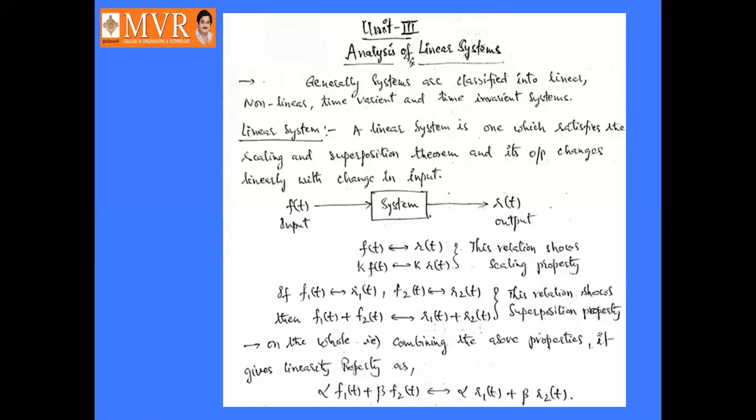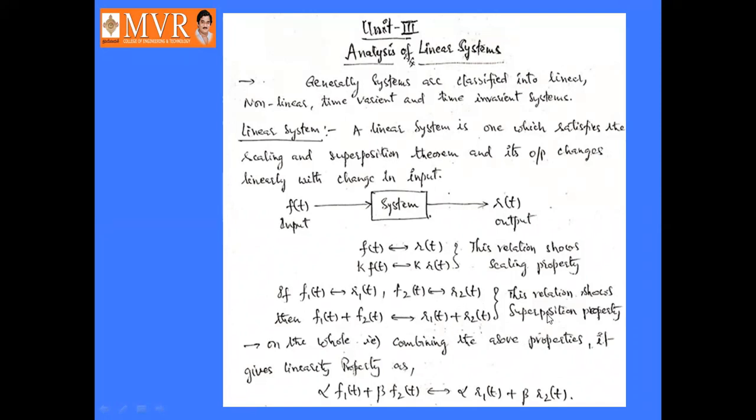For the system to be a linear system, it has to satisfy the scaling and superposition theorem. So if f1 of t tends to r1 of t, and f2 of t tends to r2 of t, then f1 of t plus f2 of t tends to r1 of t plus r2 of t.